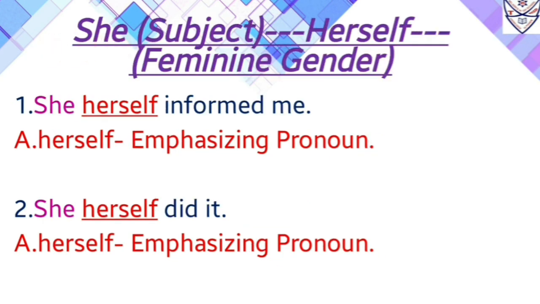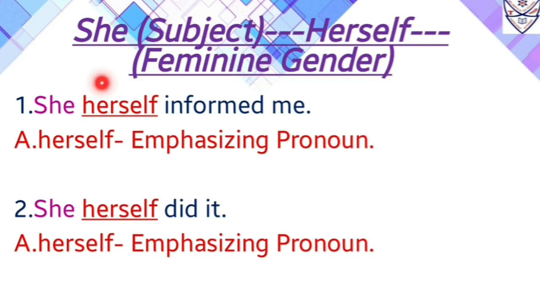Now she is a pronoun which can be used as a subject in the sentence. Now with she we use herself as an emphasizing pronoun which stands only for the feminine gender. Let us see the examples. First one, she herself informed me. So same thing we will use over here. She is a pronoun which is used as a subject, and with she we will use herself.